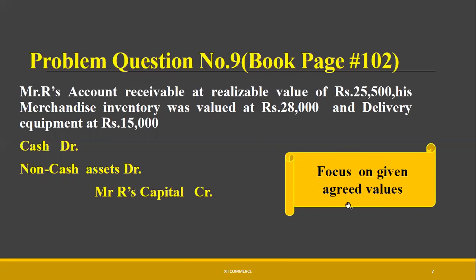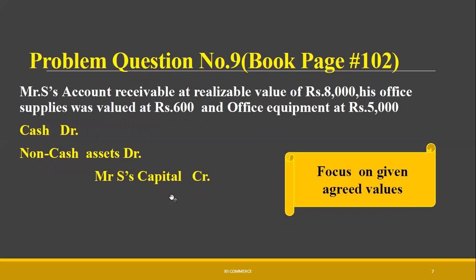Here, this is the highlighted part where I am moving the cursor. Focus on the agreed value. For the examination, the main technical part is that you have to focus on the agreed value. If by chance you forget to write down the agreed value, then your answer to the question will be incorrect. Here we have Mr. S, accounts receivable, realizable value is 8,000. So we have to ignore the above value of the accounts receivable and consider this value.